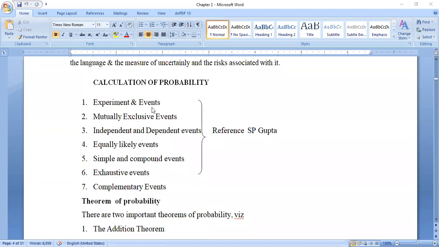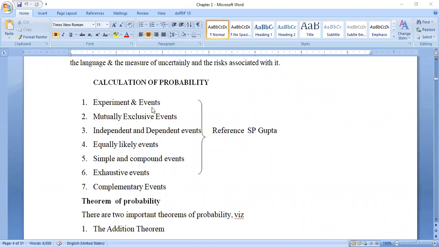The physical performance of a person on a particular task, such activity we call an experiment or event. Then the second one, mutually exclusive events. Mutually exclusive events means that while doing the event or experiment, we are focusing on only one activity.